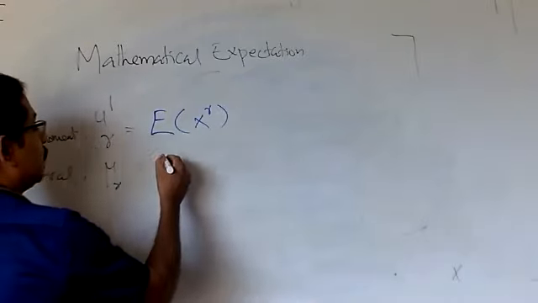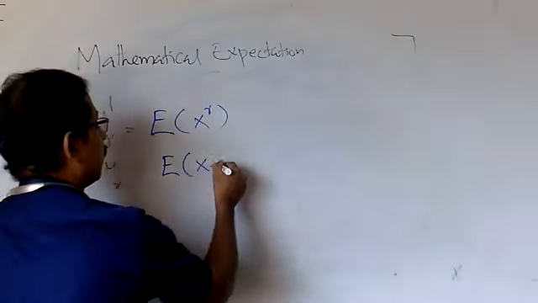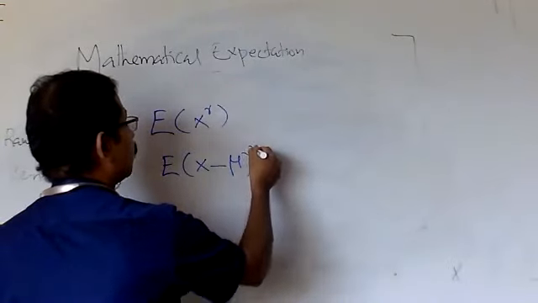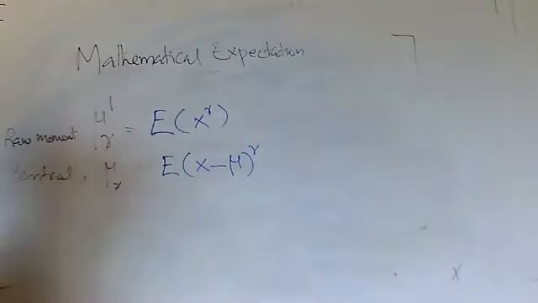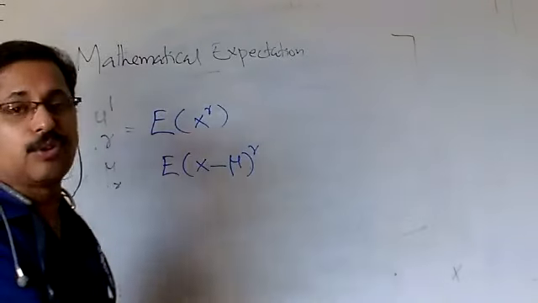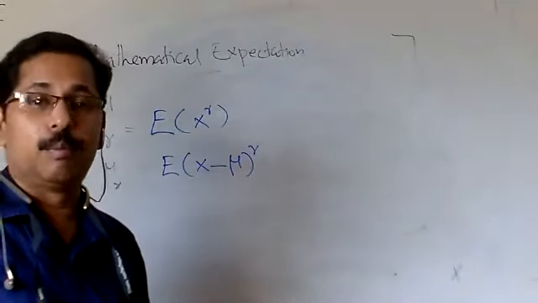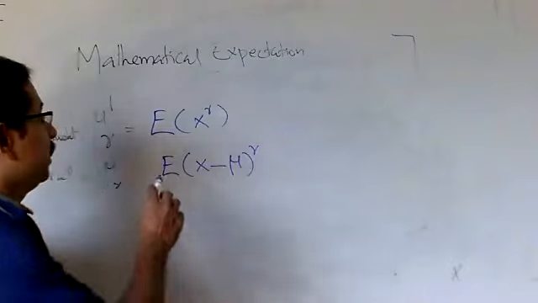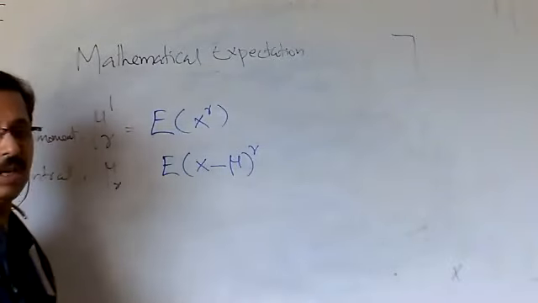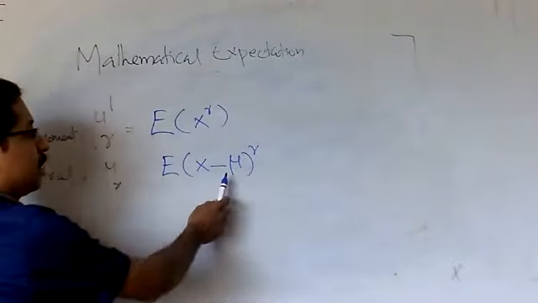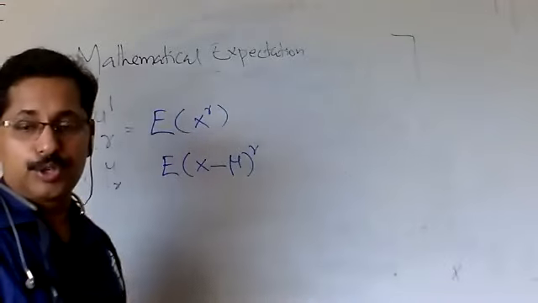Mu r is the expectation of (x minus mu) raised to r. So in terms of mathematical expectation, this is the definition for central moment and raw moment. For raw moment, it is expectation of x raised to r, and for central moment, it is expectation of (x minus mu) raised to r.